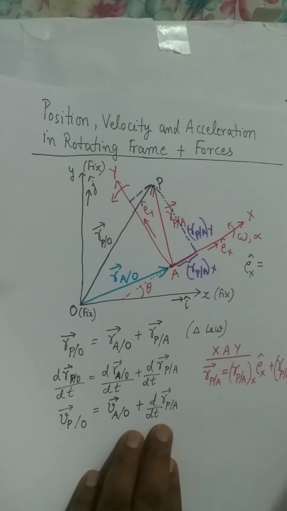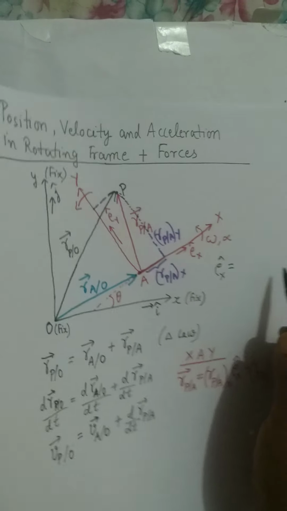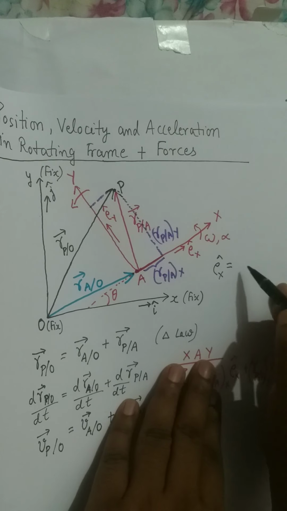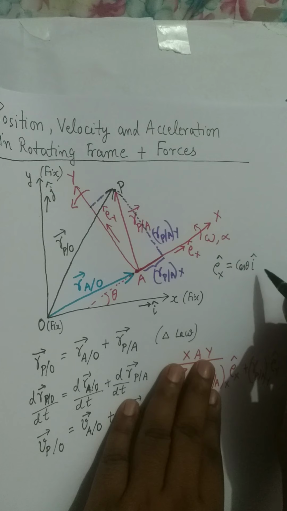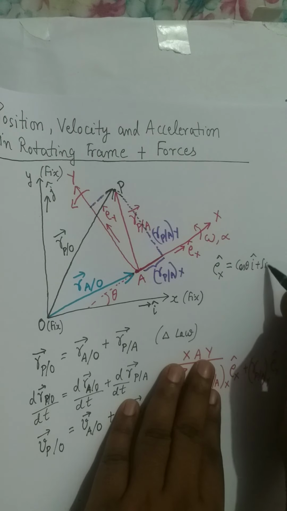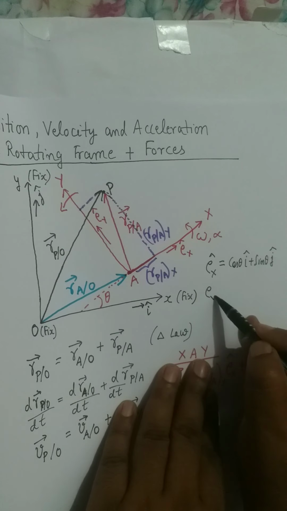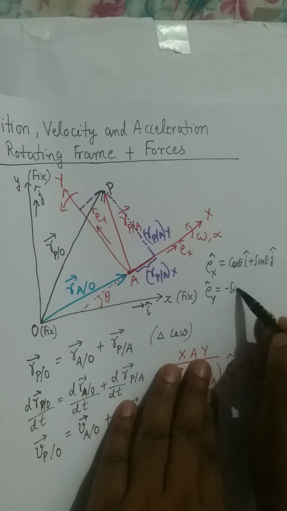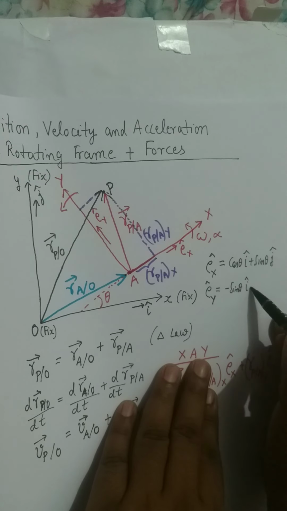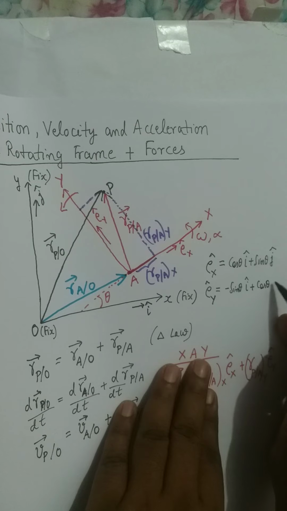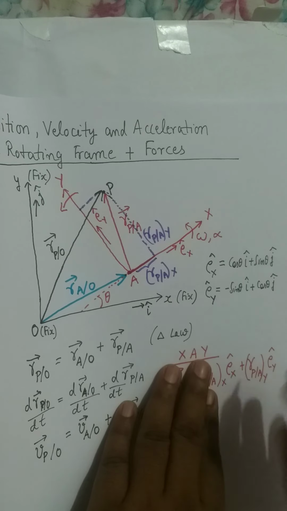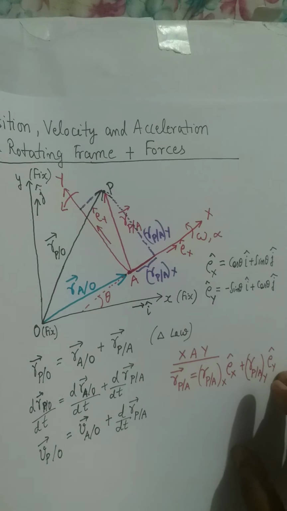Then you can write down Ex cap as cosine theta small i cap plus sine theta small j cap. And you can write down the unit vector on capital Y axis as minus sine theta i cap plus cos theta j cap. You can write down these two unit vectors also.